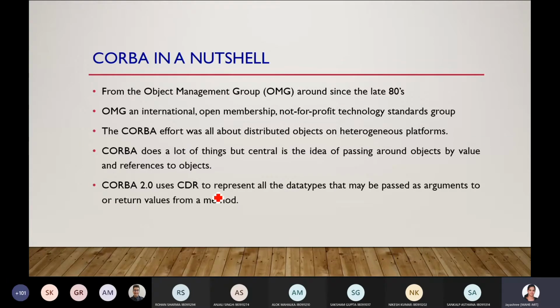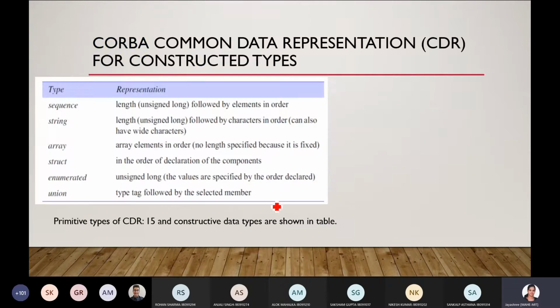CORBA 2.0 uses CDR to represent all the data types. This is what I was telling about, it is concerned only with the data types that may be passed as arguments to, or return values from, a method. So that is also important. Data types are very important for external data representation. So CORBA is concerned about all these things.